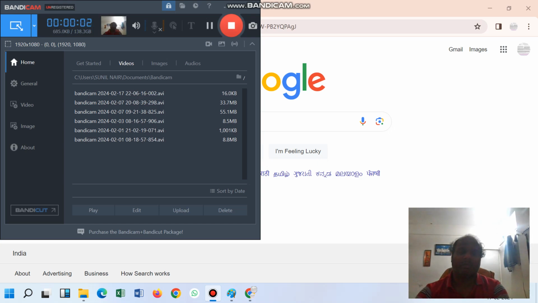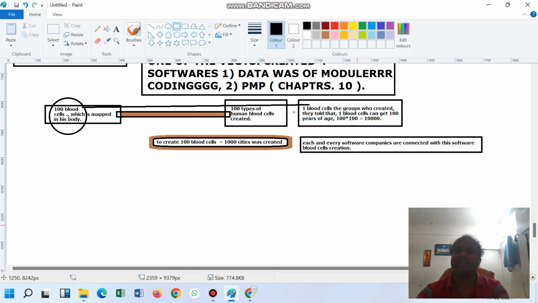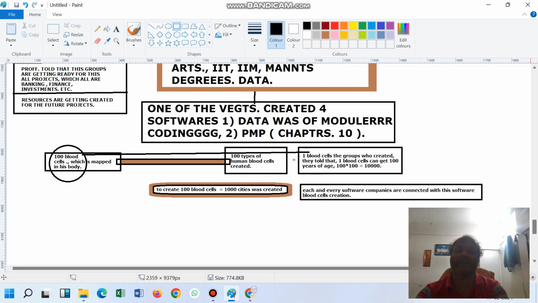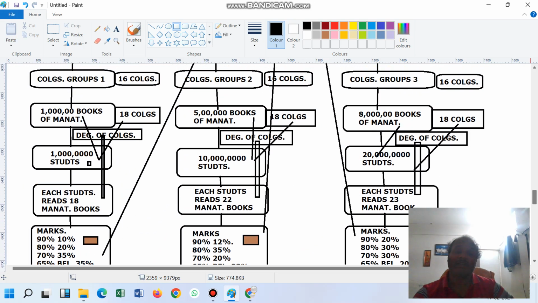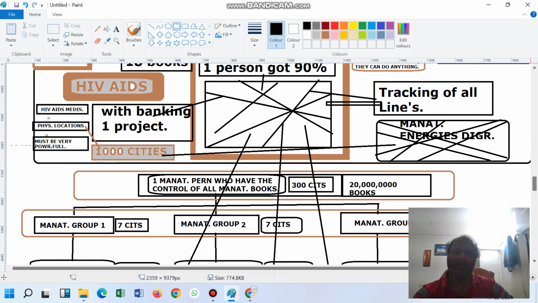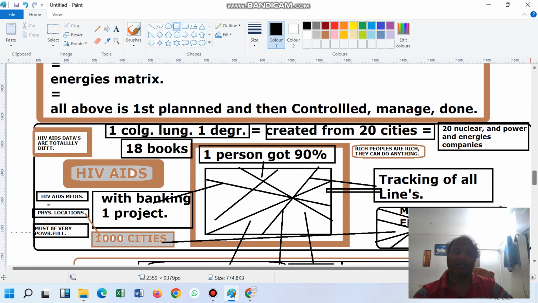11th is basically discussing the topic of city creation. City creation is the topic we are discussing in this file. One person said that IIT groups are created somehow. For that, this diagram is enough. Here we will change this one college.